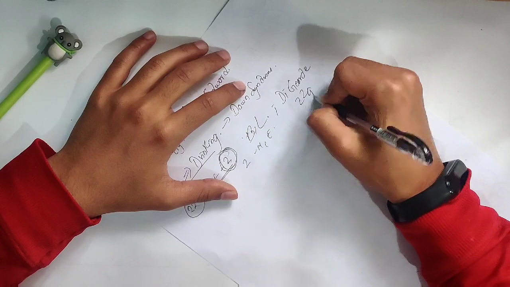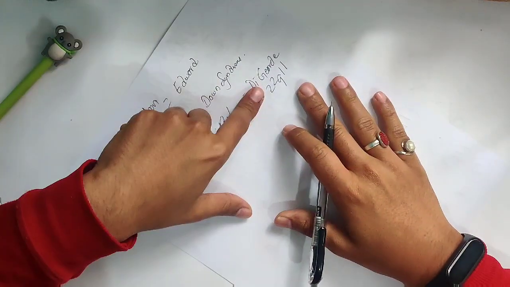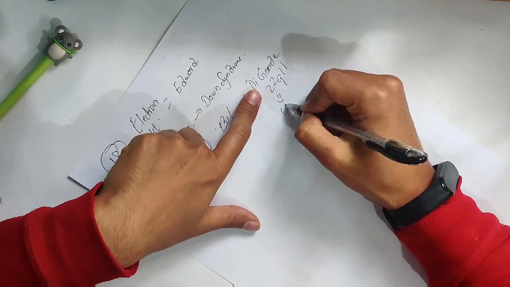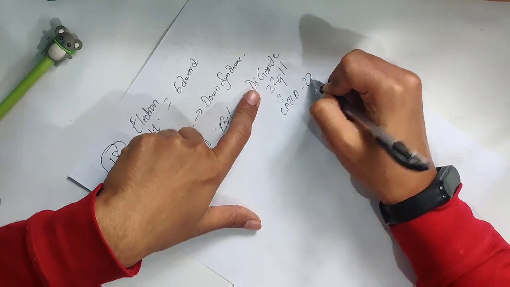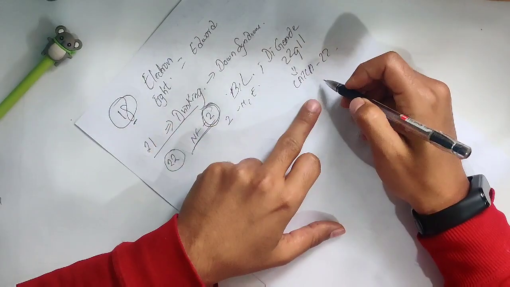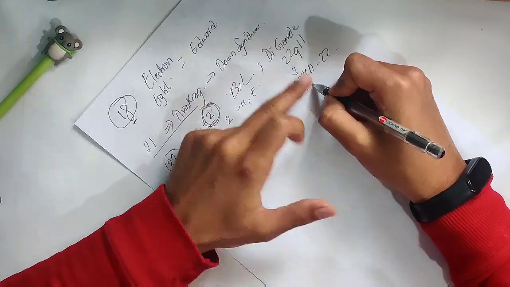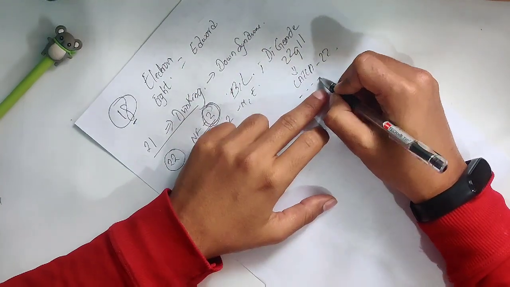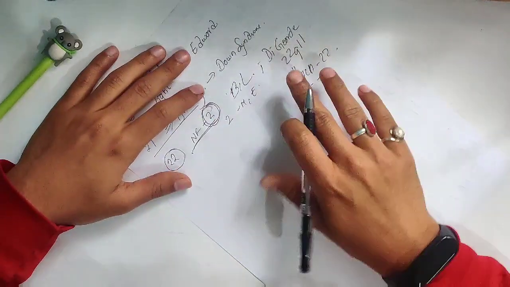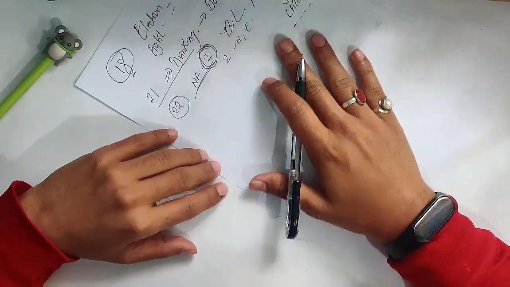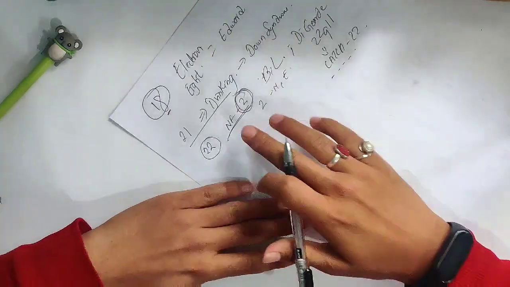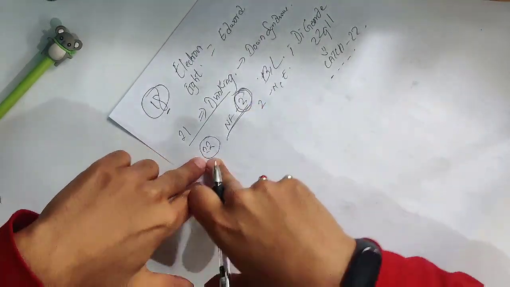That is 22q11, which has a mnemonic CATCH22. Which is associated with cleft palate, abnormal facies, thymic aplasia, that is T cell deficiency, cardiac defects, and hypocalcemia. Okay, now this is for another video. Just remember, neurofibromatosis type 2 is associated with chromosome number 22.